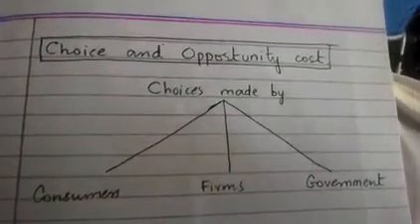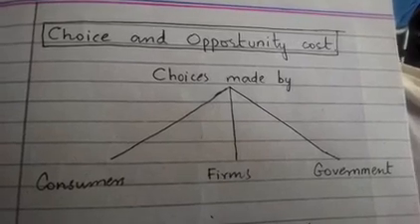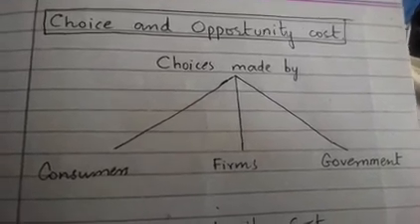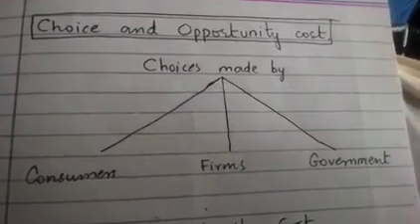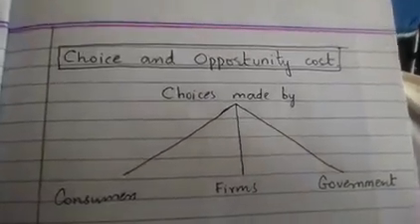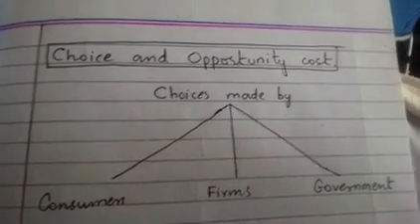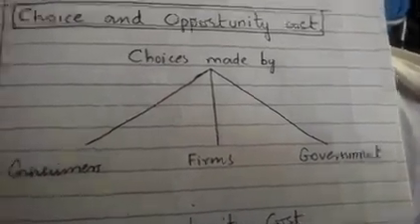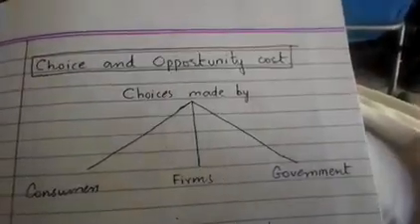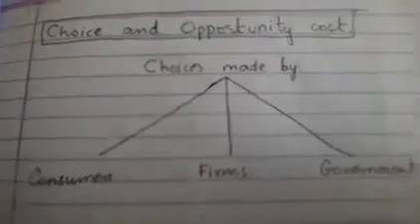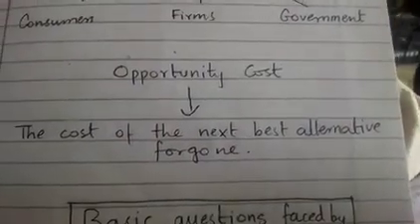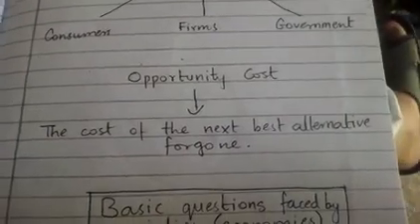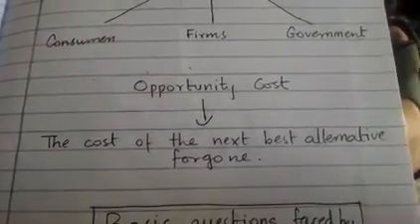The consumer may choose to buy a car or furniture. The consumer may choose to buy a book or a shirt. The firms may choose to produce watches or belts, or government may choose to make a dam or a motorway. So they have to make choices because the resources are limited with all these economic agents. Now we come on to the concept of opportunity cost, because we have to make choices, and when we make choice, the concept of opportunity cost arises, and the concept of opportunity cost says the cost of the next best